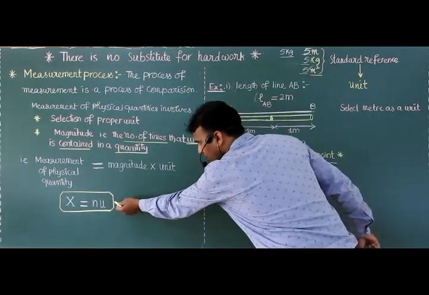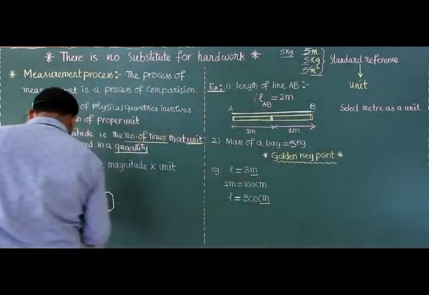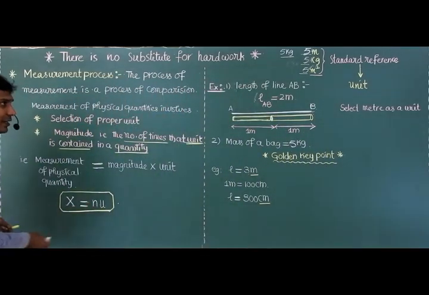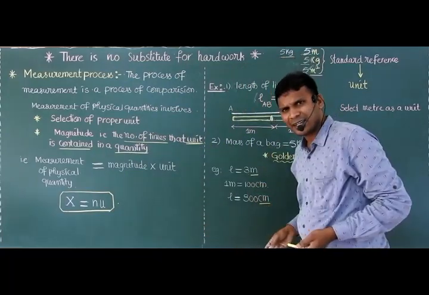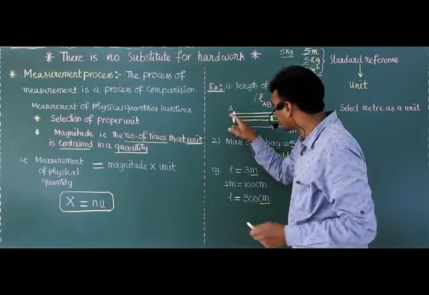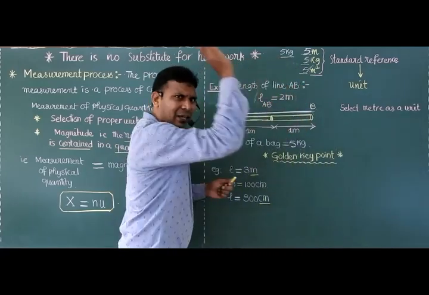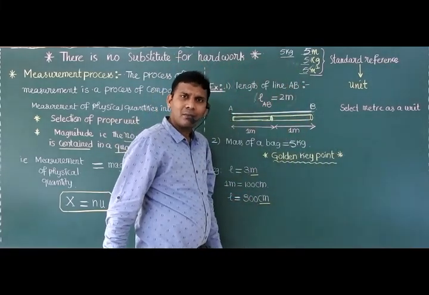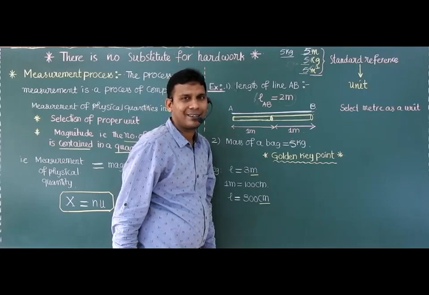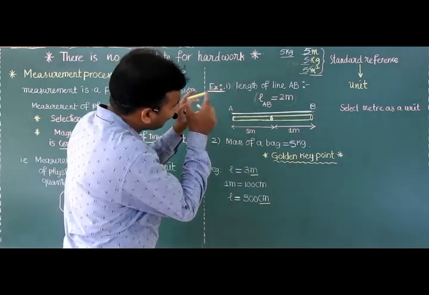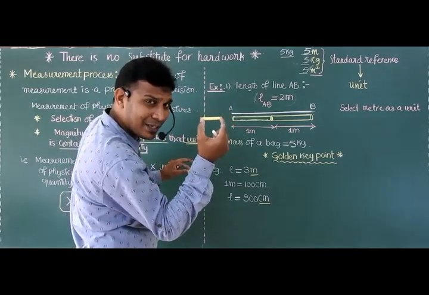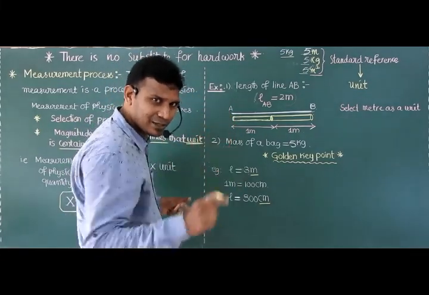Now coming to this relation. Here the length of this line, 2 meters, is constant. It is always the same. This length is always 2 meters only. It is constant.